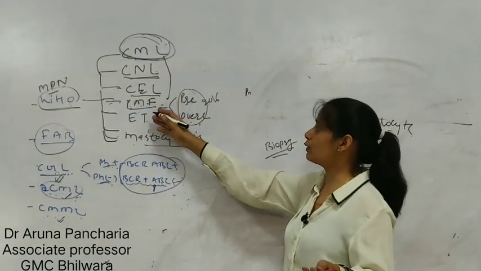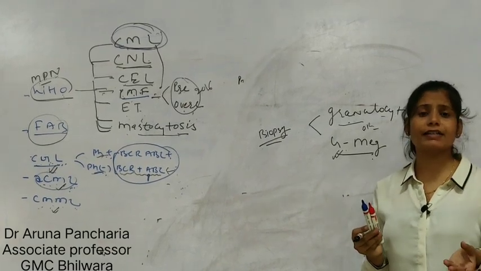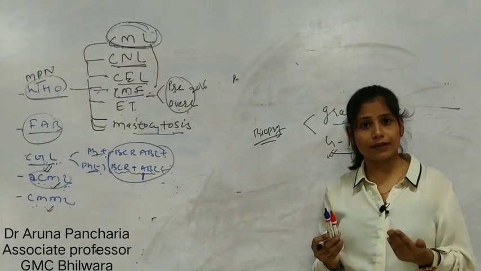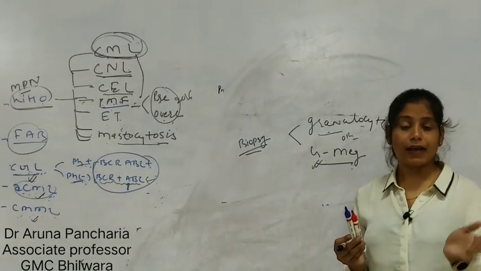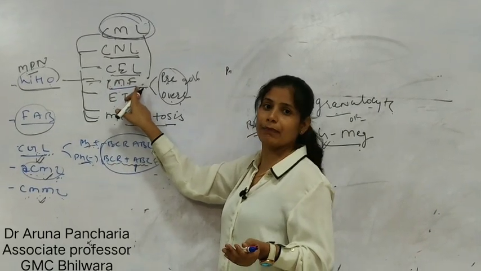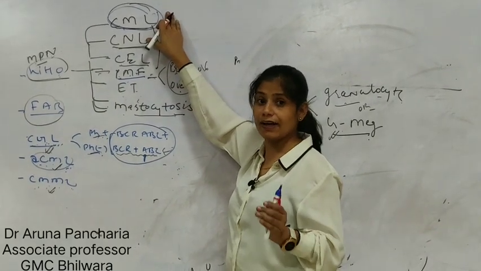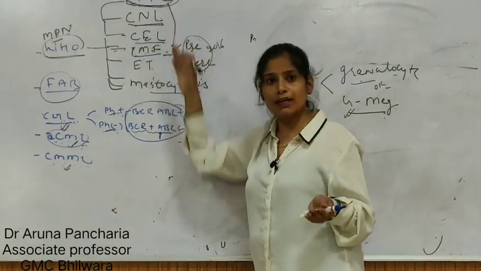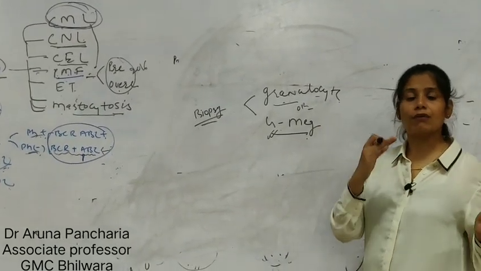Why can CML go into PMF? Because in CML there is a proliferation of megakaryocytes also, so there will be increased platelets, and they will produce some growth factor, platelet derived growth factor, and because of that there will be fibrosis, and that can lead to PMF, that is primary myelofibrosis. The conclusion is that in CML, because of fibrosis via platelet derived growth factor, it can convert into PMF, so they come in the differential diagnosis also. So they are transitional diseases that can transform from one to another.